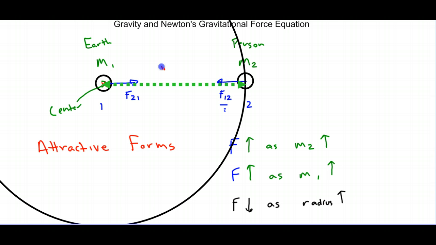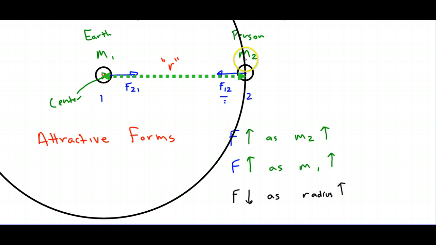So we'll call this r. And that r is really just a distance. It's the distance between these two objects. I call it a radius because that's how I learned it, and that's how I have seen it many times. You can call it a d if you would like. It will be on your equation sheet as an r. So we know that as the radius increases, as it gets farther away, our force will decrease.